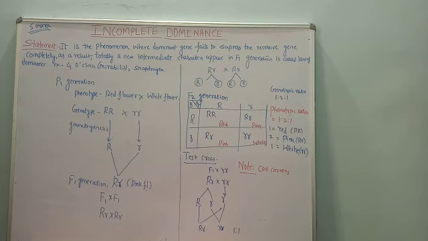So with this explanation we have completed incomplete dominance, or deviation from Mendelism. This was proposed by Carl Correns. Okay, we will stop here.